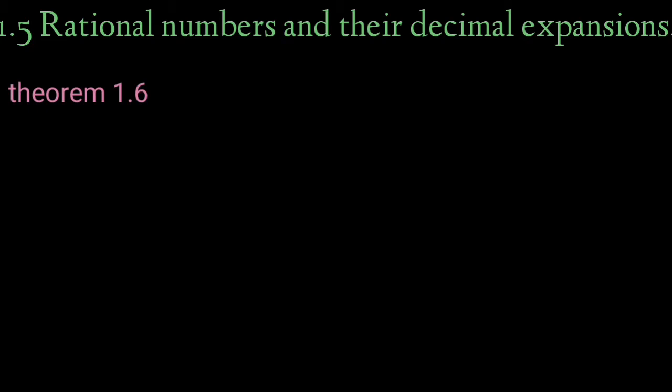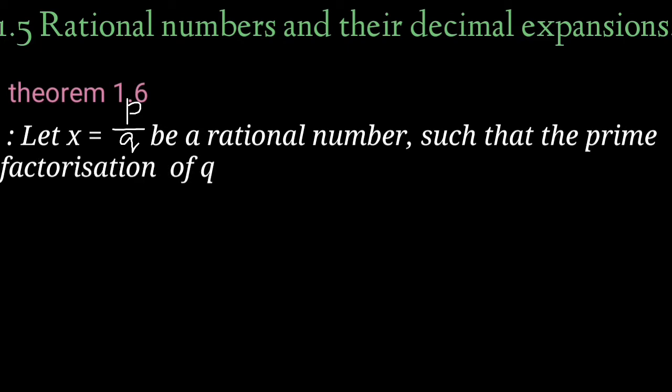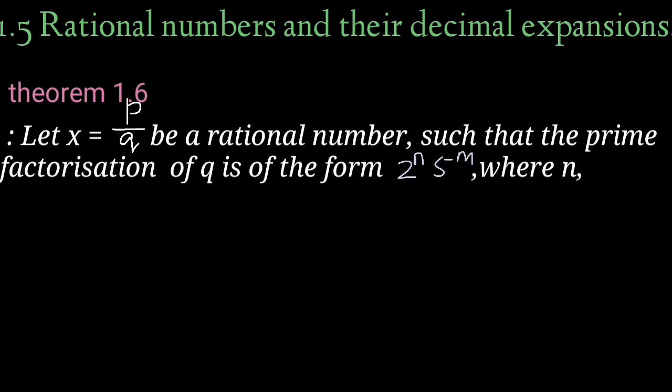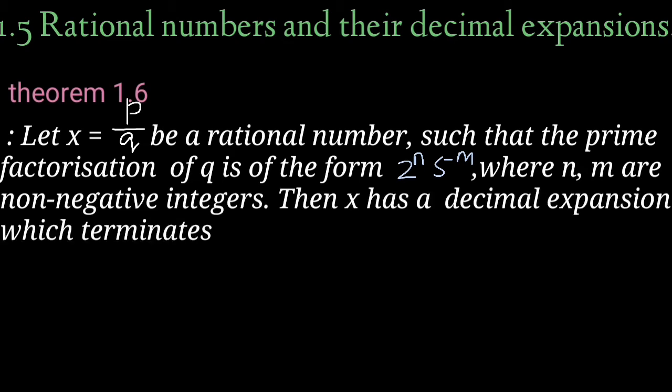Theorem 1.6 tells that let x equal to p by q be a rational number such that the prime factorization of q is of the form 2 raised to n, 5 raised to m, where n, m are non-negative integers. Then x has a decimal expansion which terminates. What it tells is, if x equal to p by q is a rational number such that the prime factorization of q is in the form 2 raised to n, 5 raised to m, and n and m are non-negative integers or whole numbers, then the decimal expansion of x will terminate.